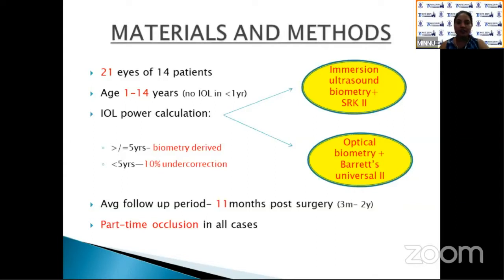The IOL power calculations were done either by immersion ultrasound biometry with SRK2 formula or optical biometry with the Barrett's Universal 2 formula. In children of 5 years or older, biometry-derived IOL power was implanted, and in less than 5 years of age, it was undercorrected by 10%. The average follow-up period was 11 months post-surgery, and part-time occlusion was done in all cases.